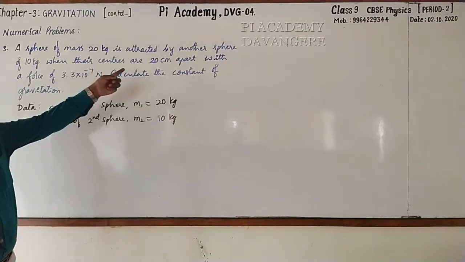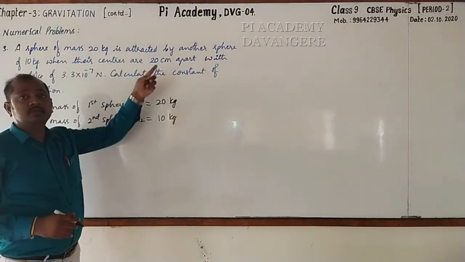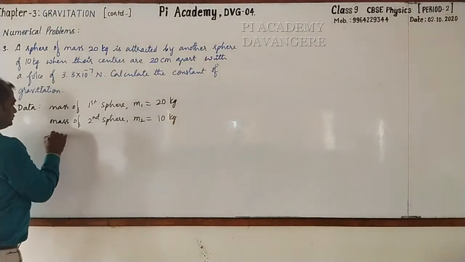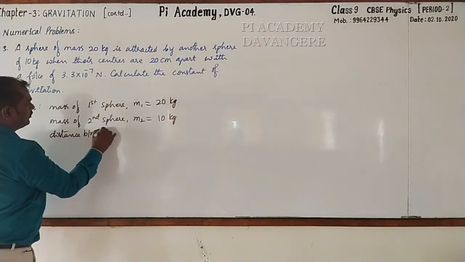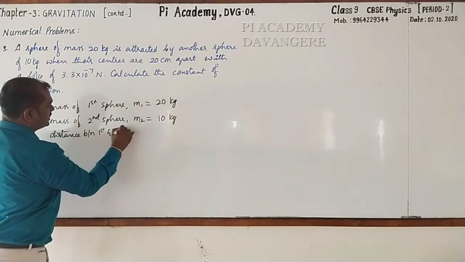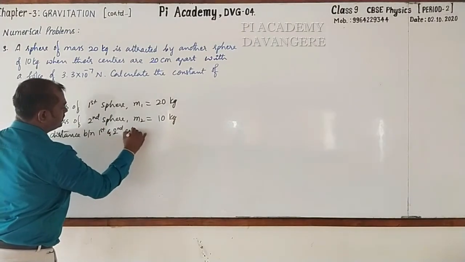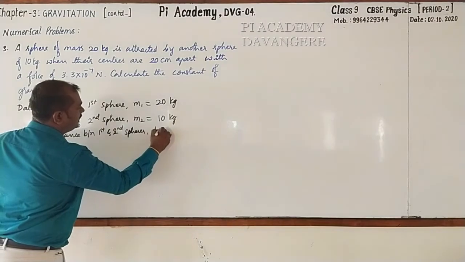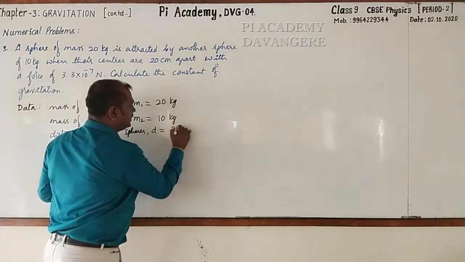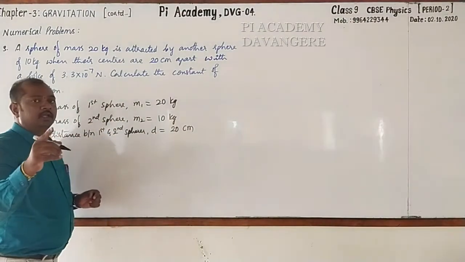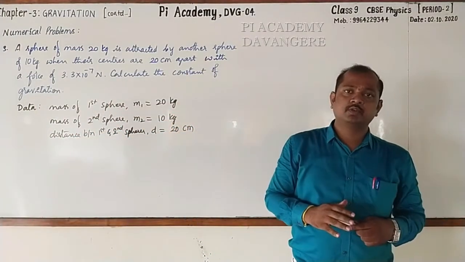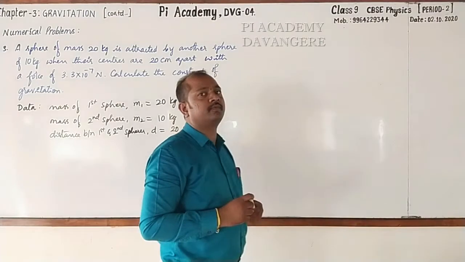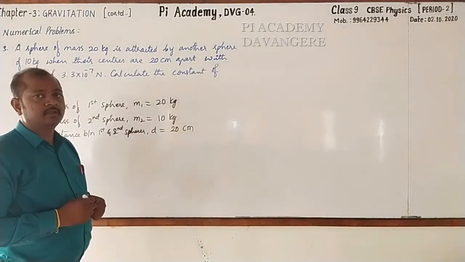What is the distance between their centers? It is 20 centimeter. Right. Distance between first and second spheres, it is D is equal to 20 centimeter. Observe here, the distance is given in centimeter. Is it the SI unit? No. Then what is the SI unit of distance? It is meter.